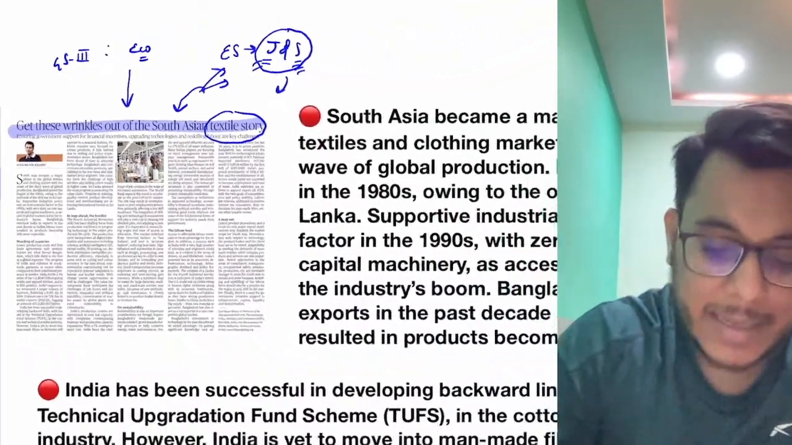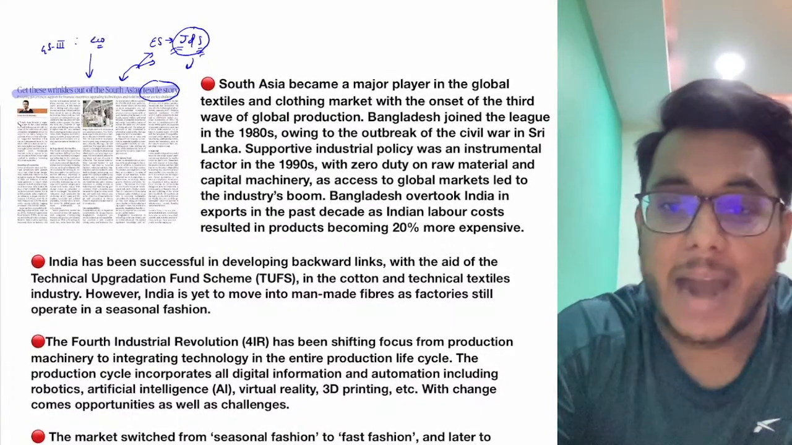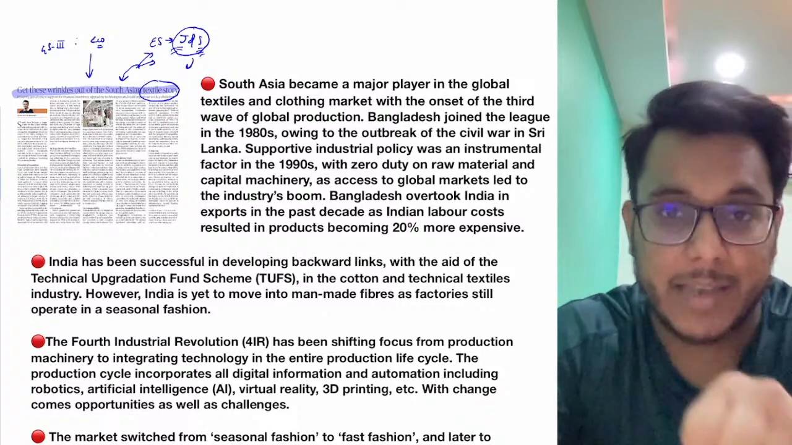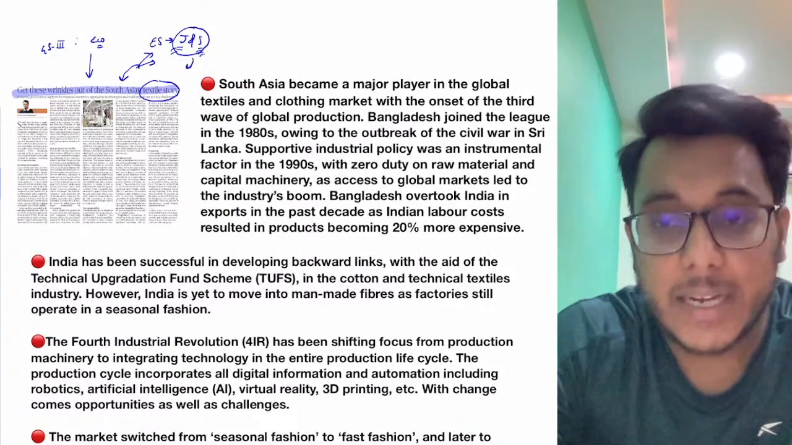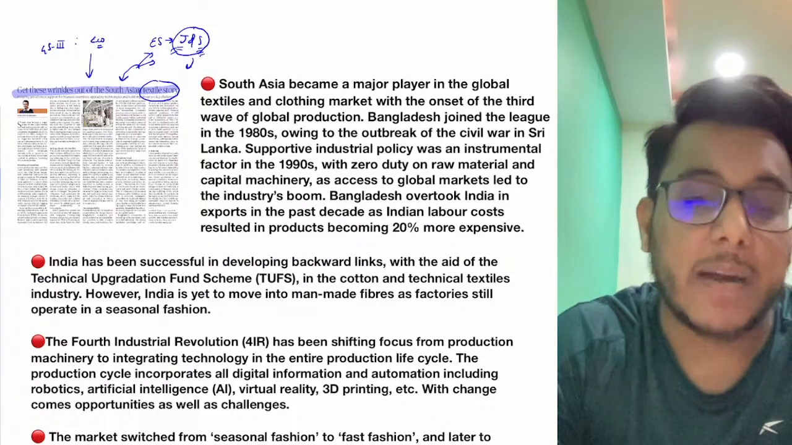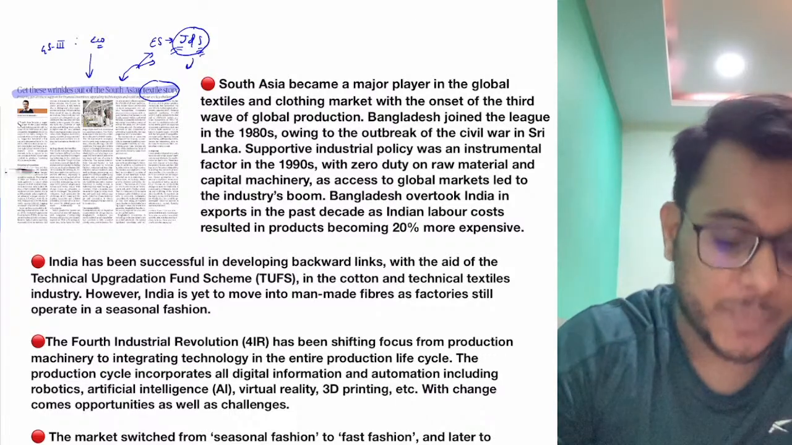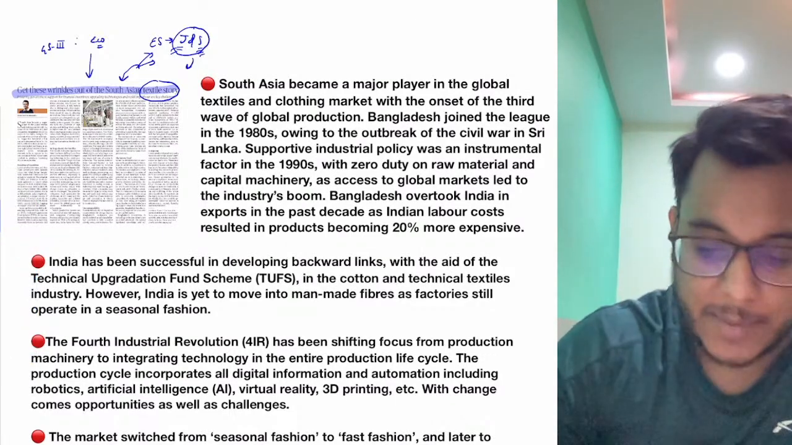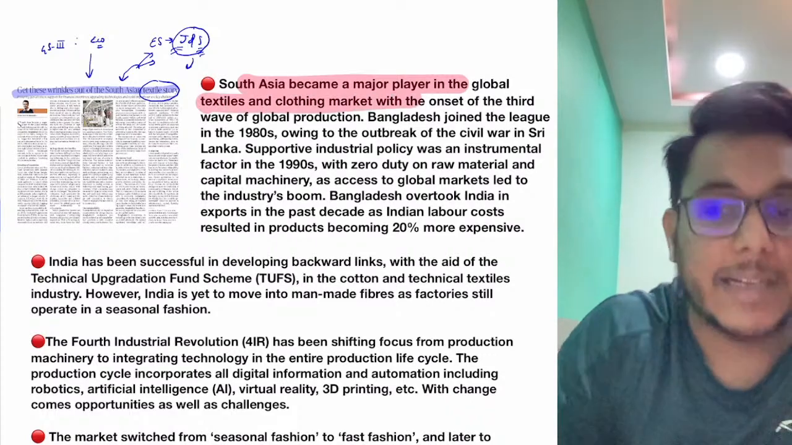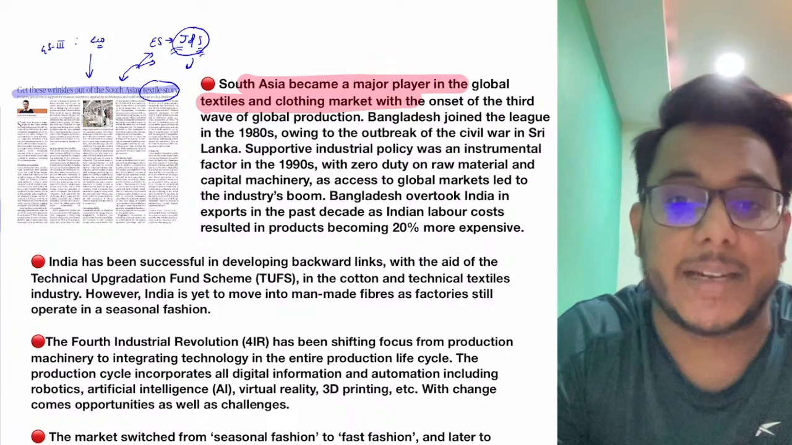Now this particular article had said that South Asia had become a major hub and a global textile manufacturing area, and in that Bangladesh had particularly taken a lot of advantage. How India should take more advantage is what is being discussed in this article. So let's discuss what it is saying. So guys, South Asia had become a major player in the global textile and clothing market. Why? Because of the high population and because of the cheap labor that is there.